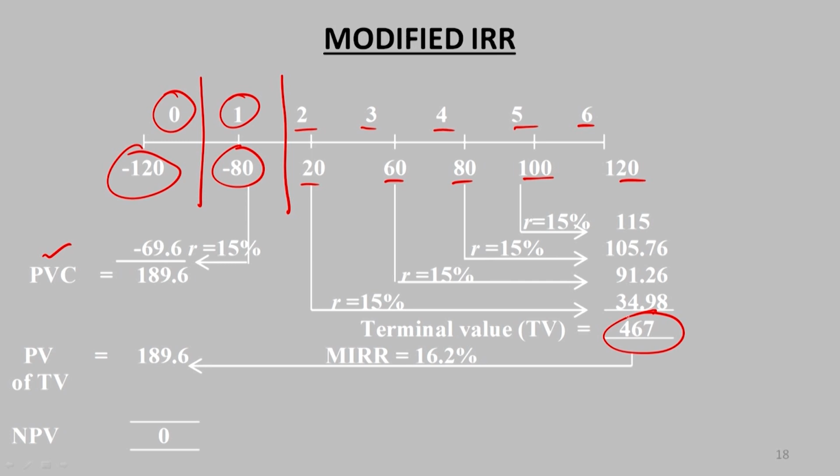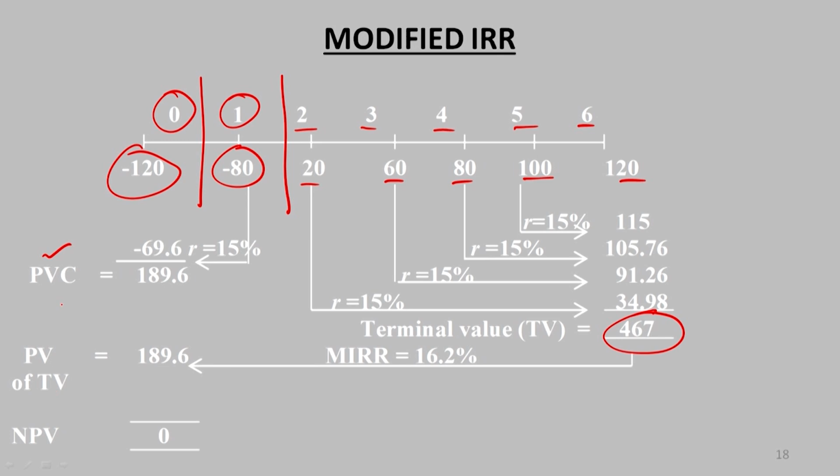This value is here with us, that is the 467 we have calculated, and in this case the total amount which is available after calculating the terminal value is 467 crores. Now we have to calculate the present value of this 467 crores which is going to be earned over a period of 6 years. When we discount this 467 crore, we have to calculate the present value of the terminal value.